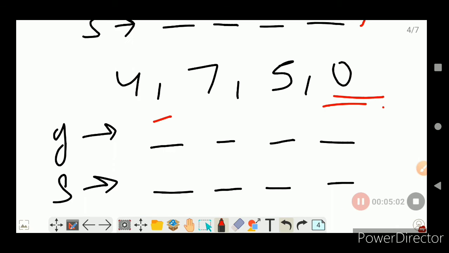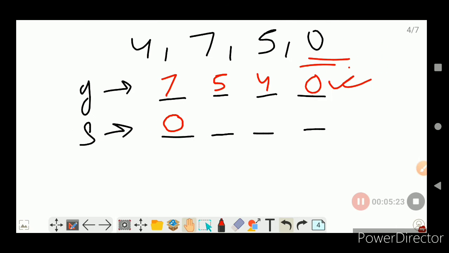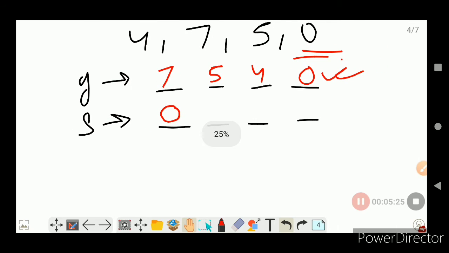So 7540 will be our greatest number, right? But when we talk about the smallest number, can we start with 0 here? And you will say, no sir, we can't start with 0, because if we start from 0 here, the number will become a 3-digit number. And I will ask how.